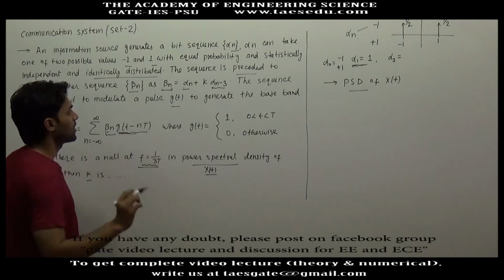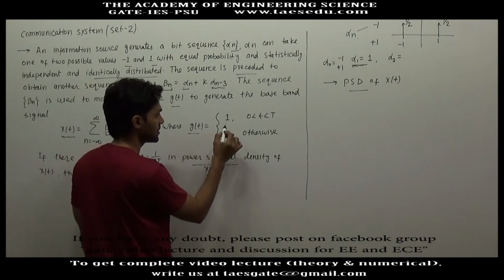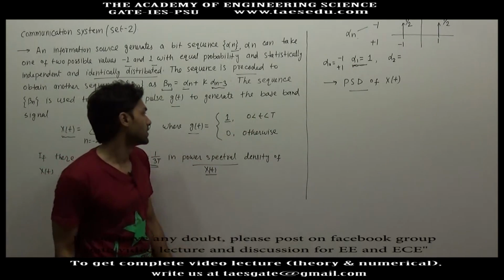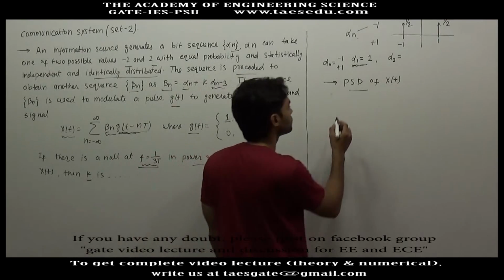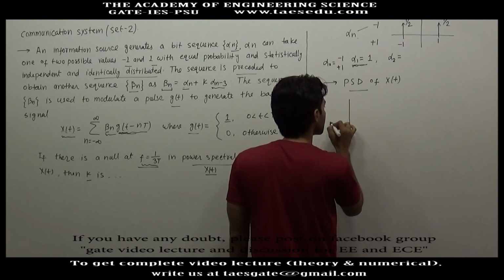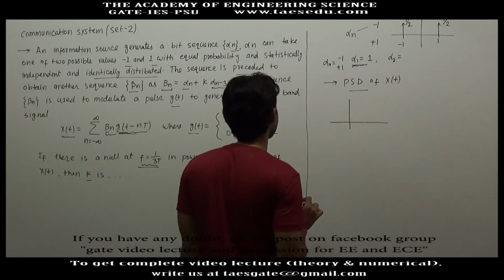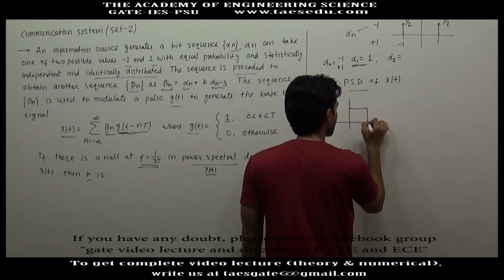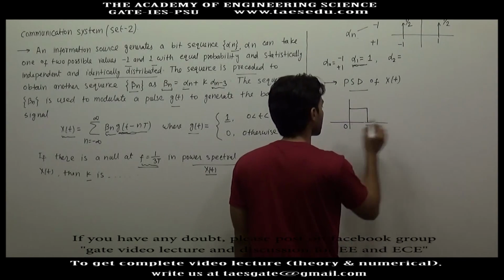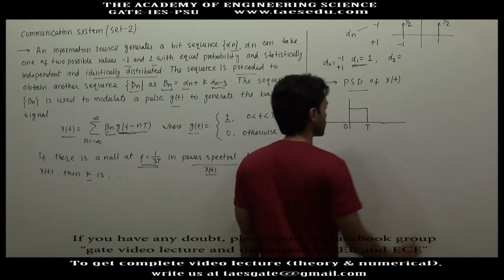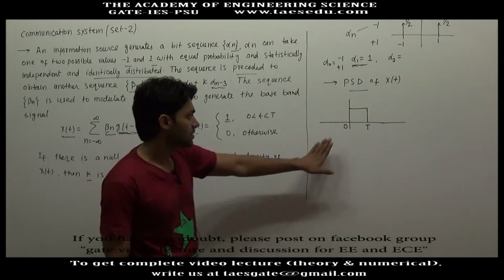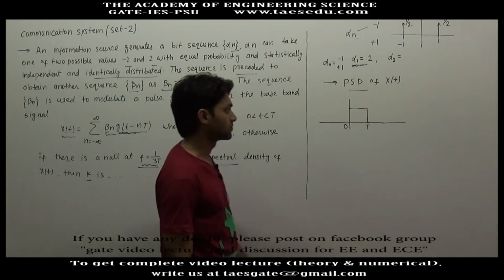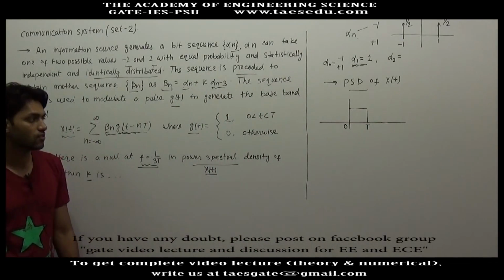This is a sequence, and Gt is given as Gt equal to 1 for time between 0 to T and 0 otherwise. It means Gt is nothing but 1 for 0 to T and otherwise it is 0. So it is a pulse which is non-zero from 0 to T, otherwise it is 0, or this is a pulse which has a width of T.